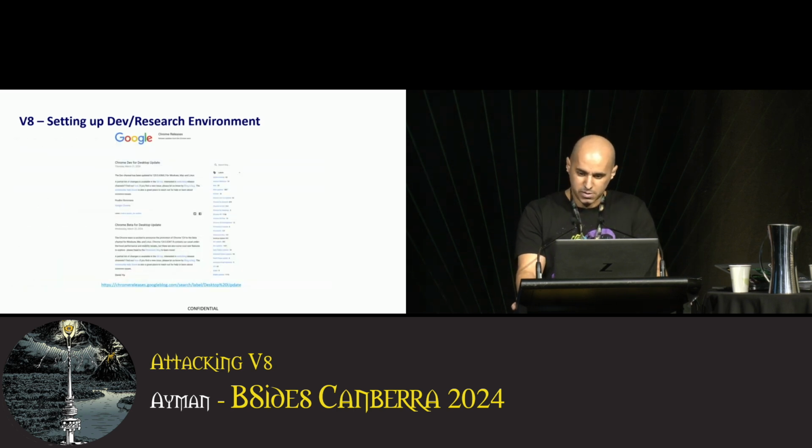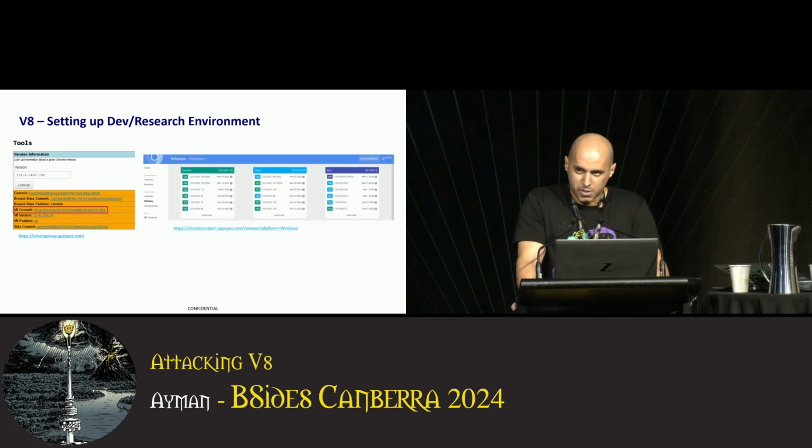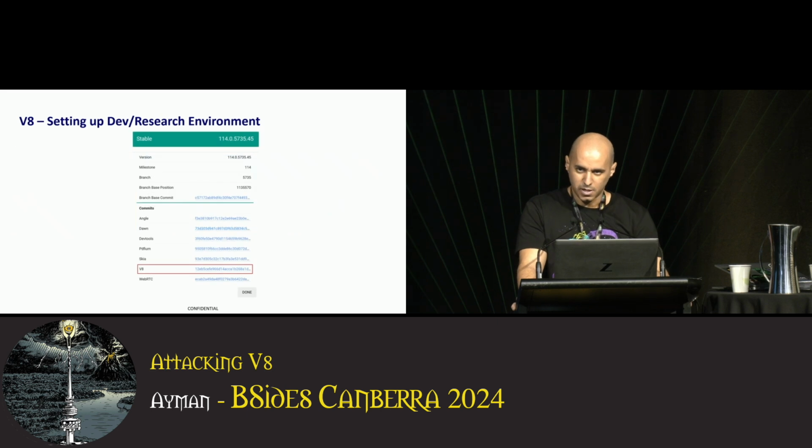Google's blog shows the release history where we can look at previous version numbers. Let's pick one earlier than the patch update. There used to be an online tool called Omaha Proxy that I used to find which V8 commit is associated with a particular Chrome version. This tool is no longer available, but there is a current alternative called Chromium Dash, and it does the same thing. We can go to Chromium Dash, look for our desired Chrome version, and find the V8 commit from there.